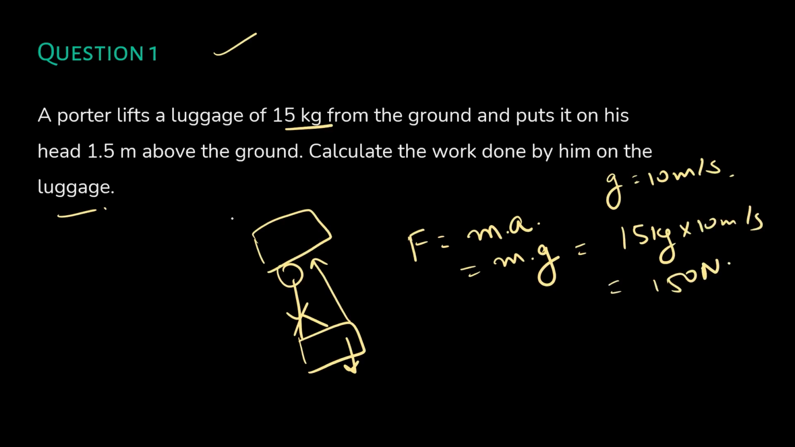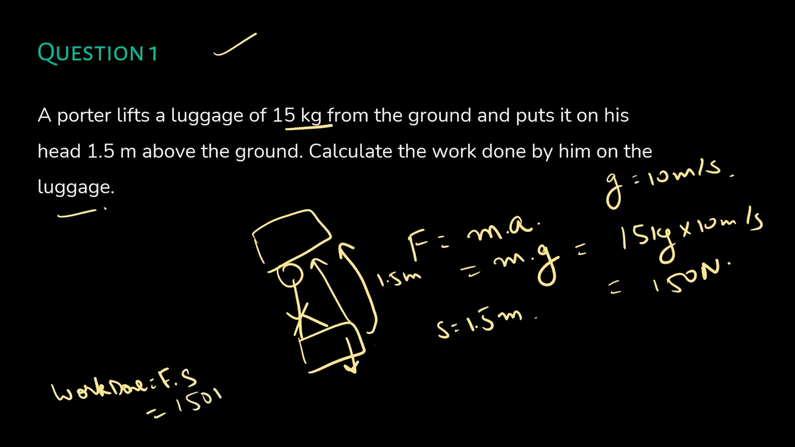Then what is your displacement? He's taking his luggage from here to here. So how much displacement? 1.5 meters, S is equal to 1.5 meters. What will be your work done? Work done is simply F into S. So your F is 150 newtons and your displacement is 1.5 meters. So how much is your work done? 225 joules, or we can also say 225 newton meter.